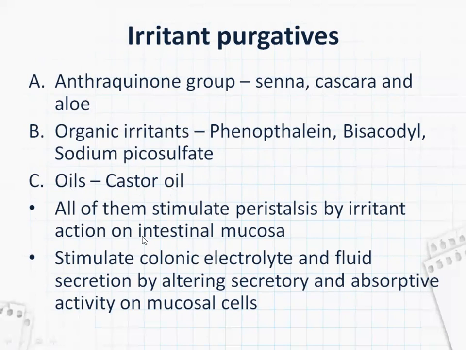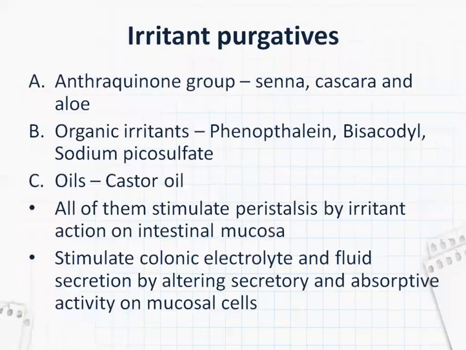All of these irritant purgatives stimulate peristalsis, that is movement of the GIT system, by irritant action on the intestinal mucosa. This stimulates colonic electrolyte and fluid secretion by altering secretory and absorptive activity on mucosal cells. So more fluid and electrolytes will be secreted into the lumen of the intestine, due to which the stool will be softened and passed easily.